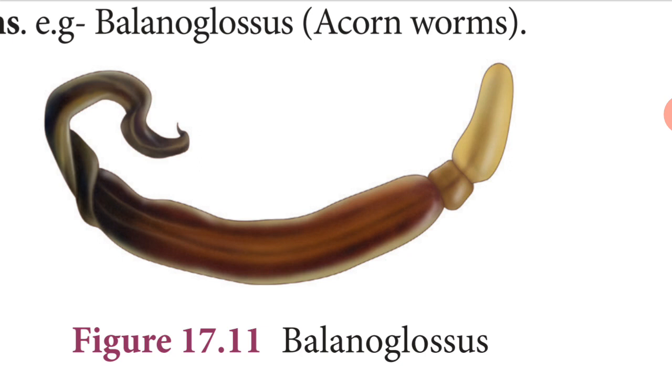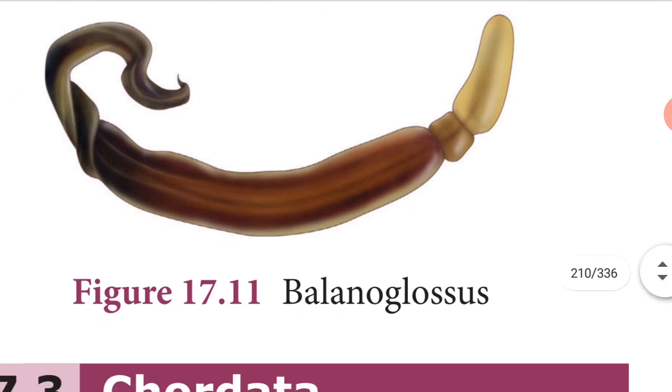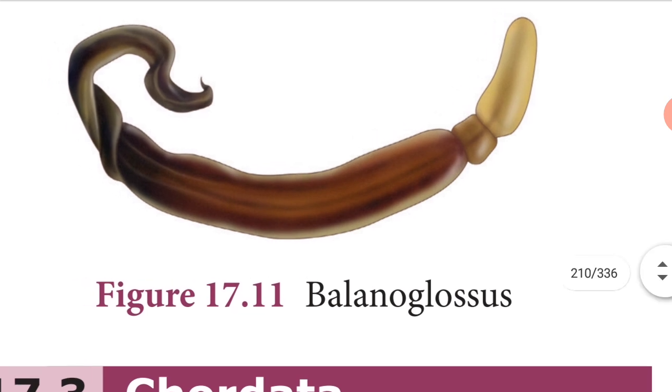They have gill slits but do not have notochord. They are ciliary feeders. Example, Balanoglossus, acorn worms. So this is a Balanoglossus.